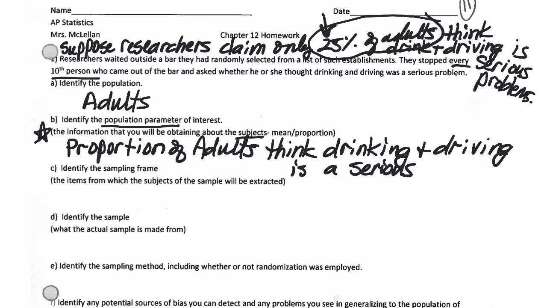That is our goal: to figure out what proportion of the adult population thinks drinking and driving is a serious problem. I figured that out because this is what they were asking the people when they came out of the bar.